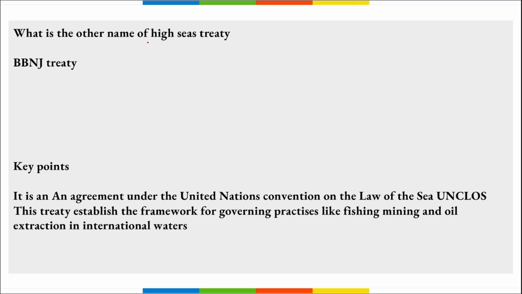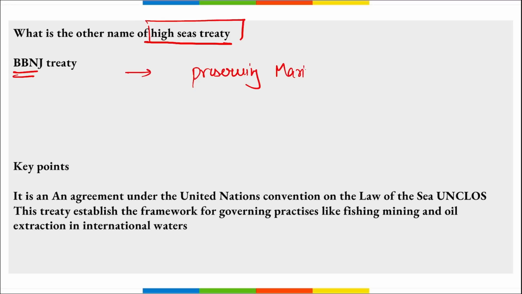Moving on, what is the other name of High Seas Treaty? High Seas Treaty is known by the name BBNJ Treaty, that is Biodiversity Beyond National Jurisdiction, right? BBNJ Treaty. This is also known as High Seas Treaty, and this is for protecting the high seas, or we can say protecting or preserving the marine biodiversity, correct? In order to conserve this, in order to make sure that the biodiversity is safe in international waters, this treaty was signed, that is High Seas Treaty or BBNJ Treaty.